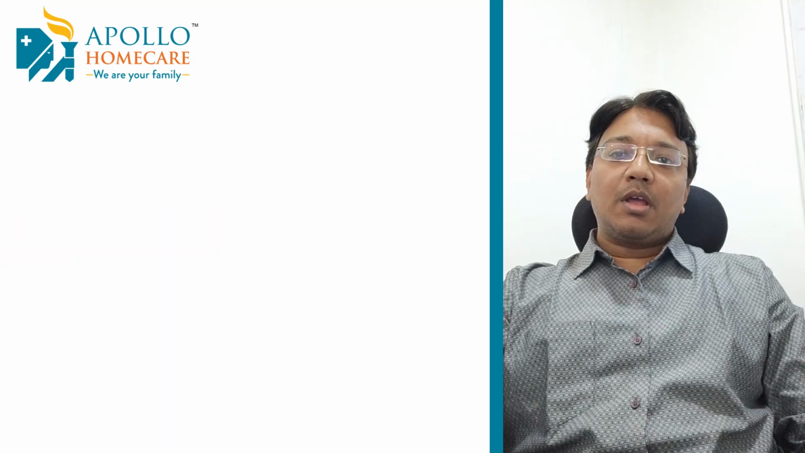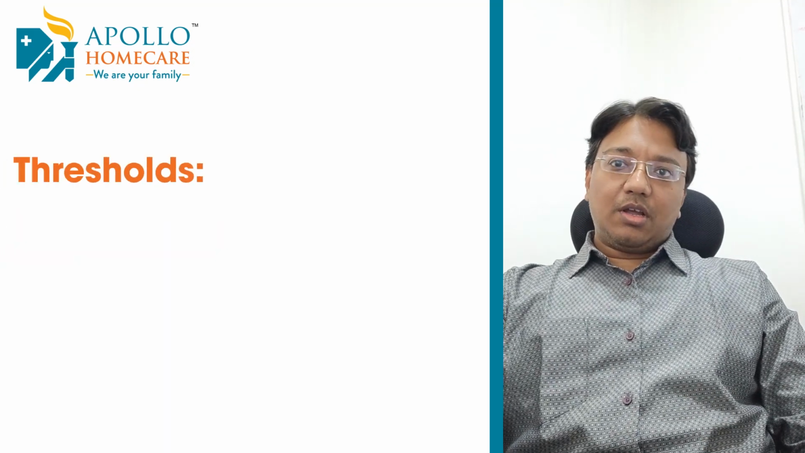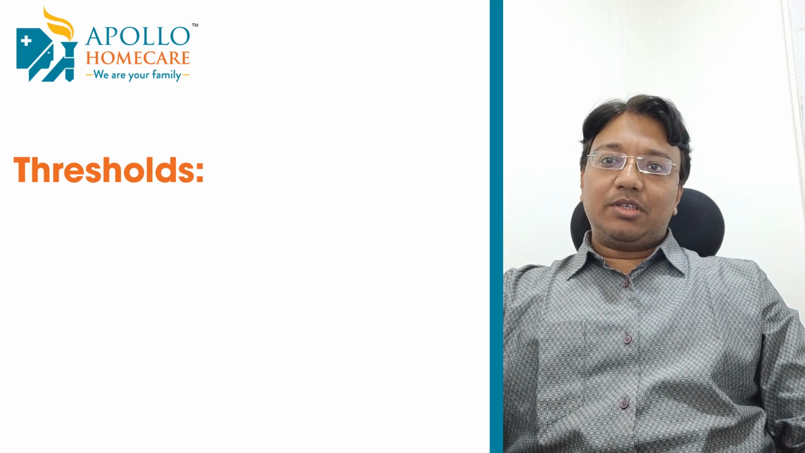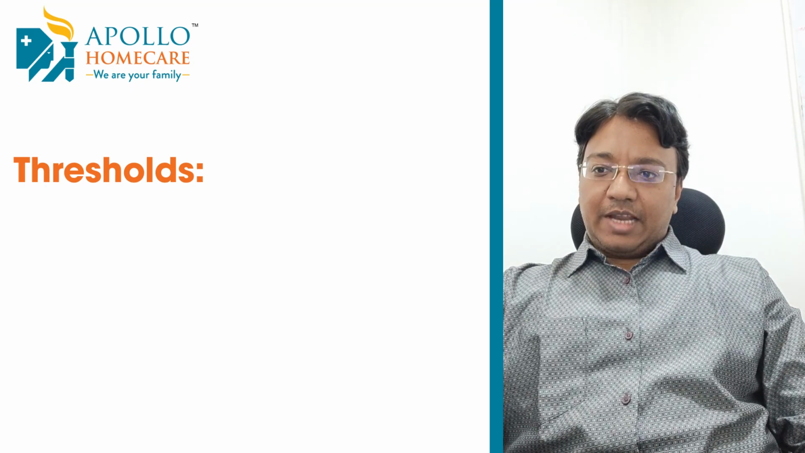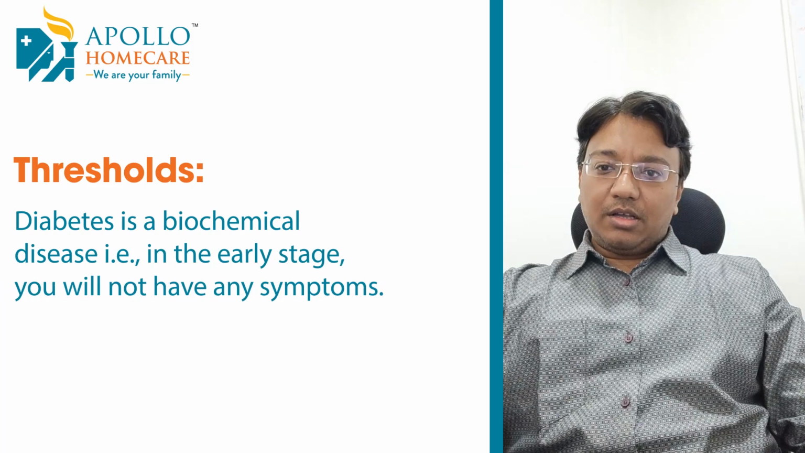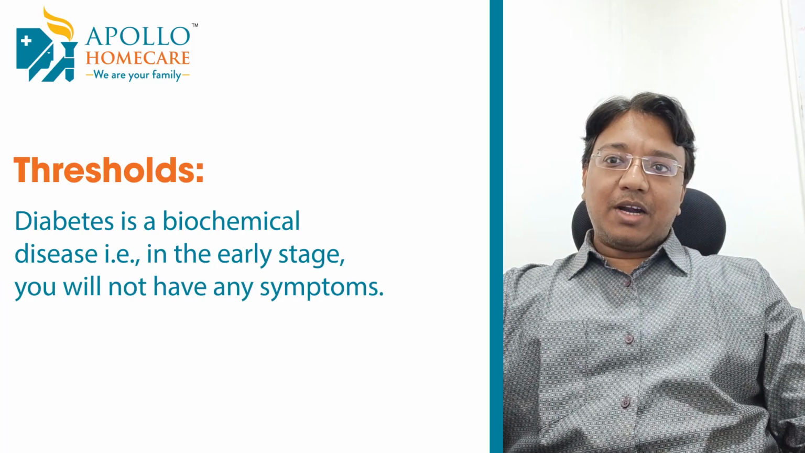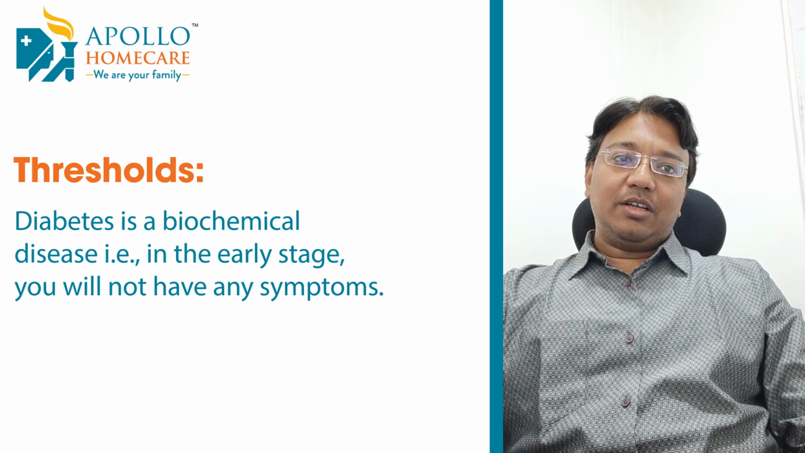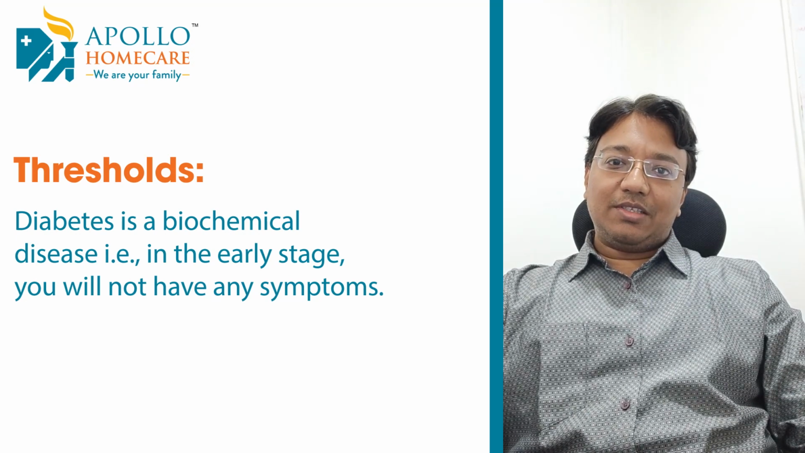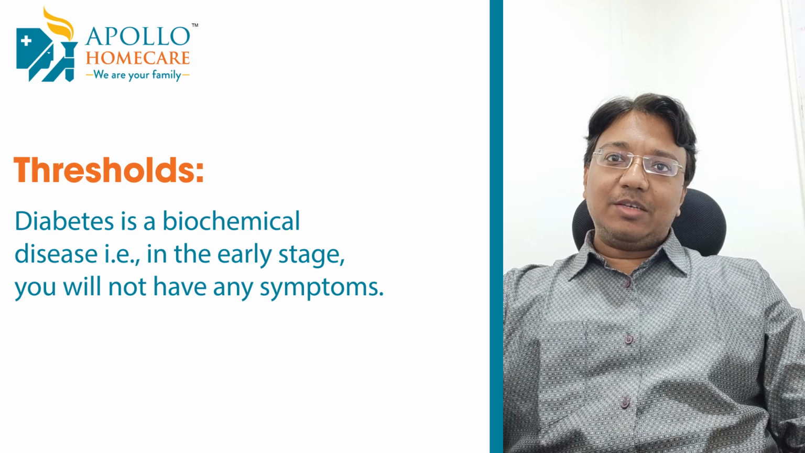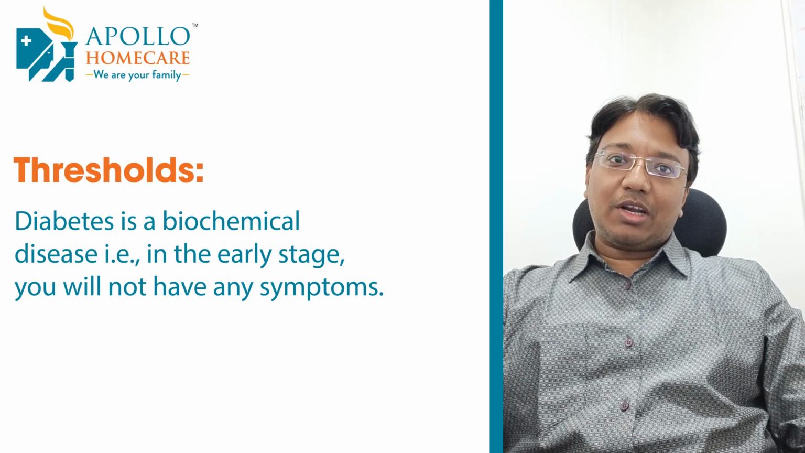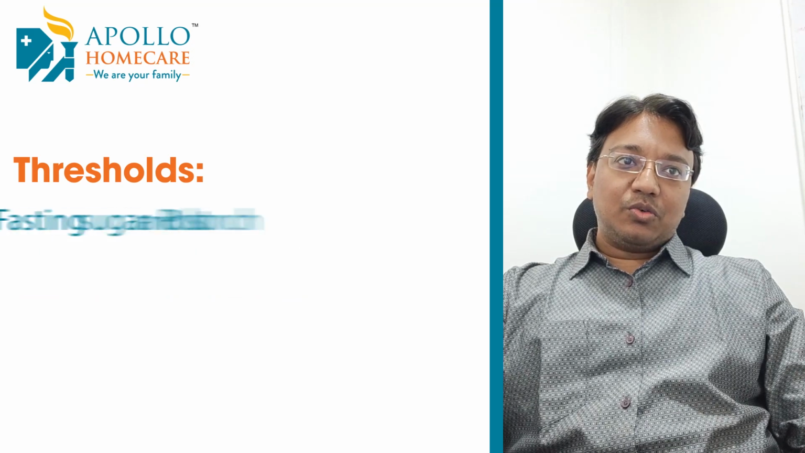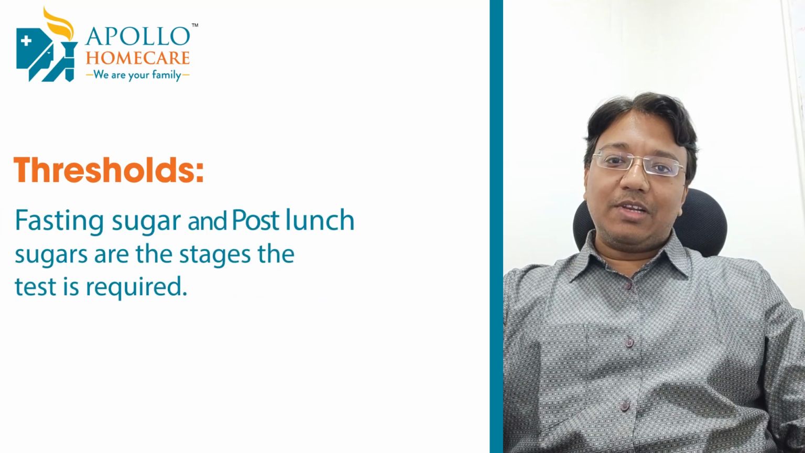Coming to thresholds, what are the levels at which you say that you have diabetes or not? Diabetes is a biochemical disease. That means in the early stages of the disease, you will only know if you are testing your sugar levels. You will not have any symptoms until you are late in the disease. So what are those levels? Fasting sugar and post-lunch sugar will help.